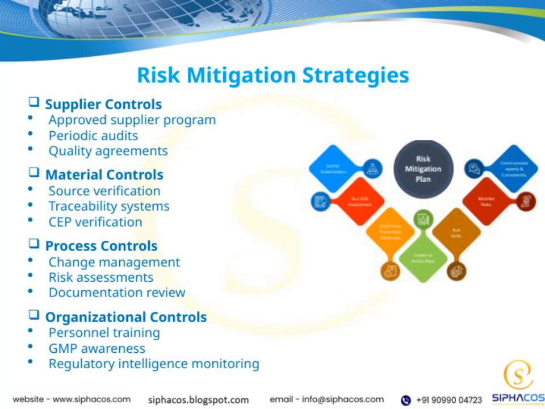When it comes to managing risk, we rely on a set of clear strategies across 4 key areas. First, supplier controls, making sure we work only with approved suppliers, conducting regular audits, and establishing solid quality agreements. Then, material controls, verifying sources, tracking materials through traceability systems, and confirming certifications.